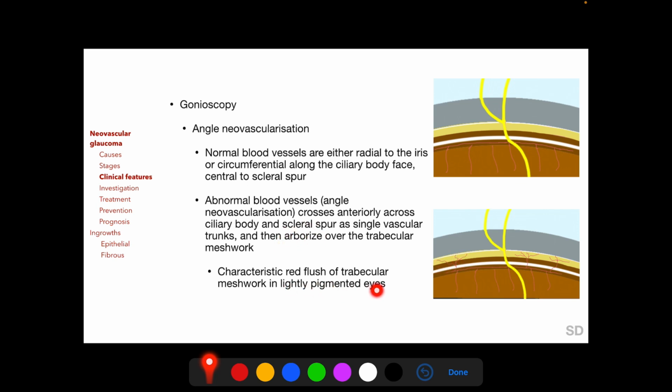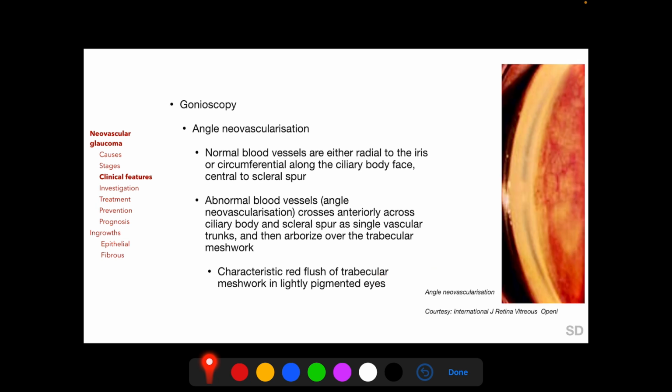And in lightly pigmented eyes, we will find the characteristic red flush of the anterior portion of the trabecular meshwork following angle neovascularization. So in this photograph we see these new vessels crossing anteriorly across the scleral spur and then arborizing over the trabecular meshwork.